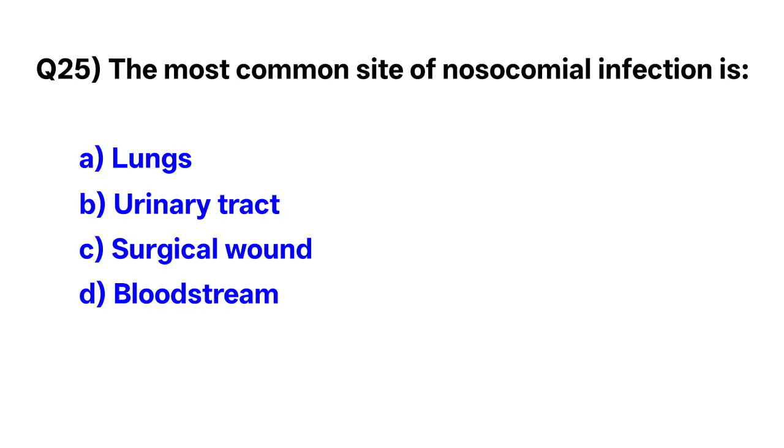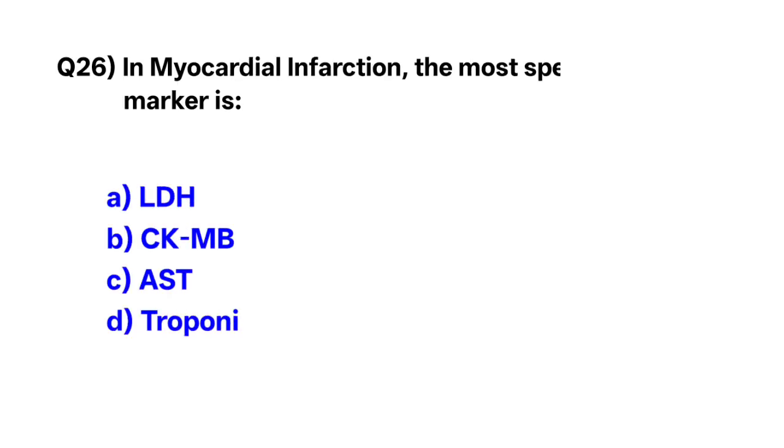Question number 25. The most common site of nosocomial infection is. Correct option is B. Urinary tract infection. Question number 26. In myocardial infarction, the most specific enzyme marker is. Correct option is D. Troponin T.